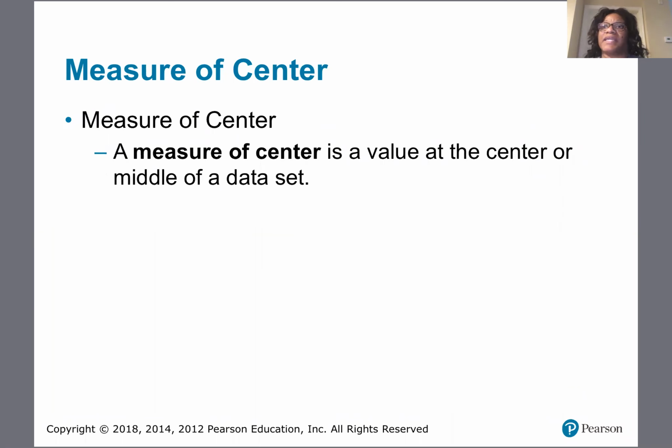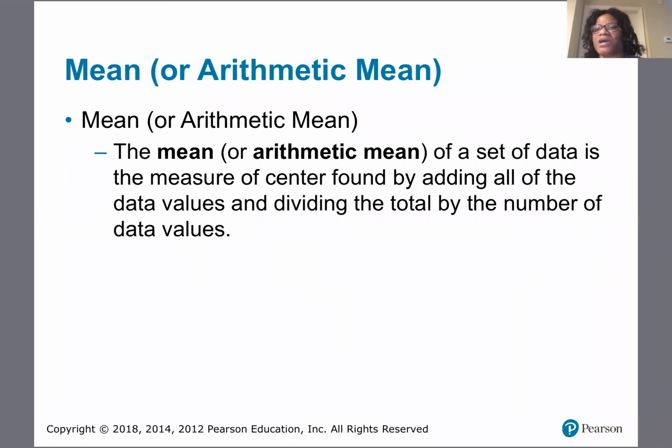The center of the data is most important because it gives us one value, which is the mean, which is basically the average of the data values. Average is important oftentimes when you're looking for the average price of a home, the average price of a car, the average price of textbooks. So average can mean a lot to us.